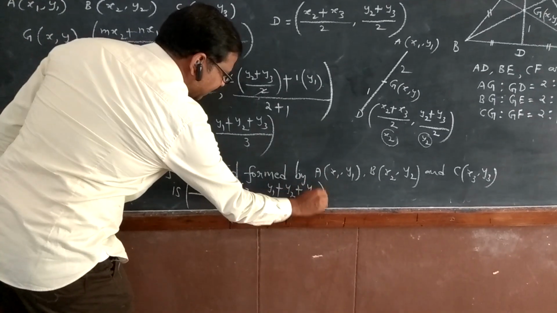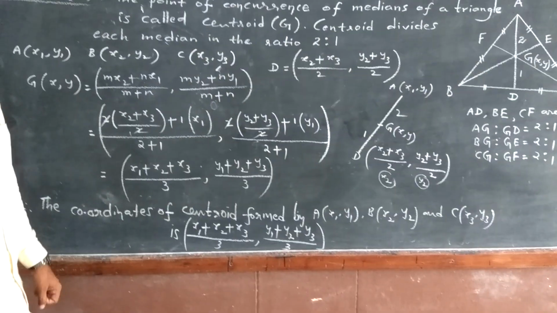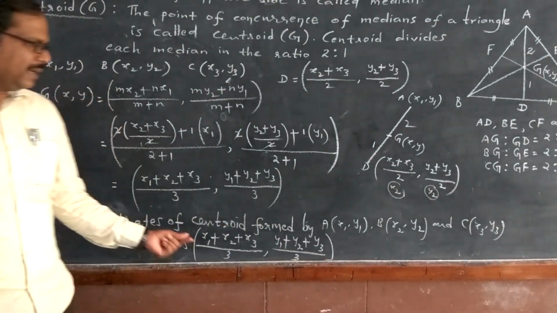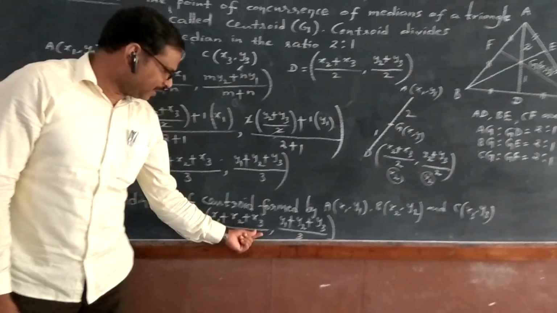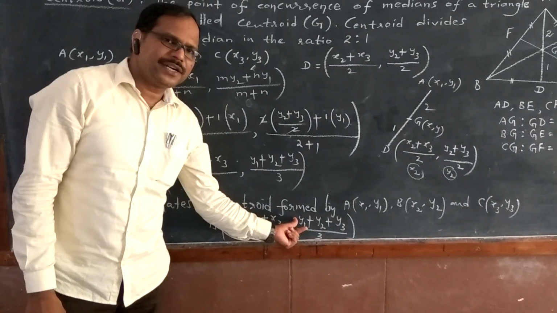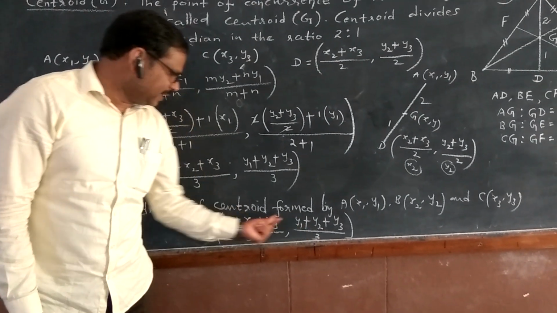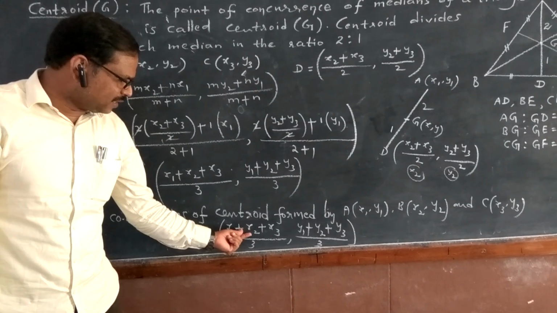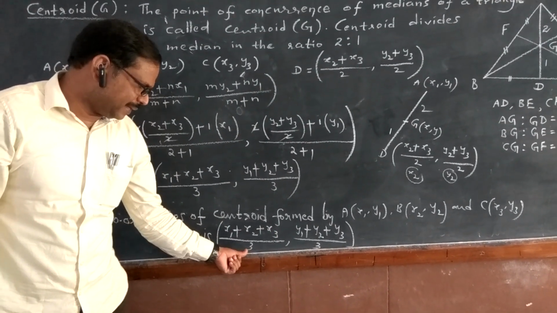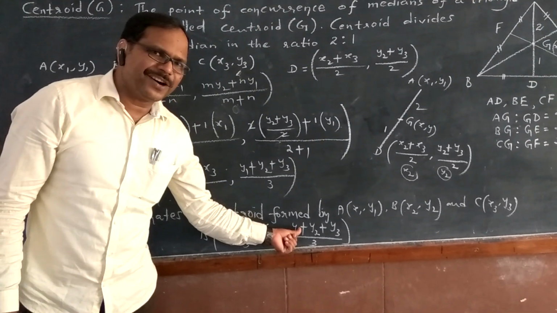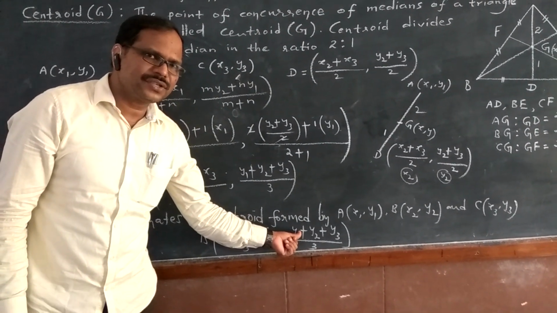These are the coordinates of centroid. So centroid formula: x1 plus x2 plus x3 by 3, comma y1 plus y2 plus y3 by 3. That is nothing but the average of x coordinates, sum of observations by number of observations, and the average of y coordinates. Understood?